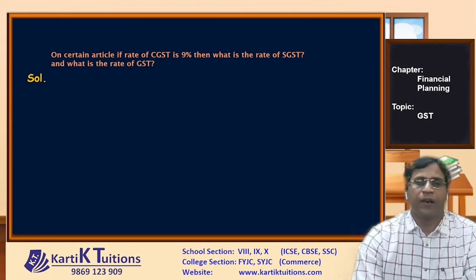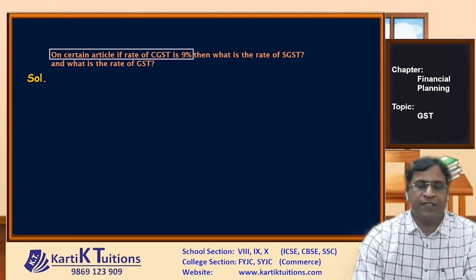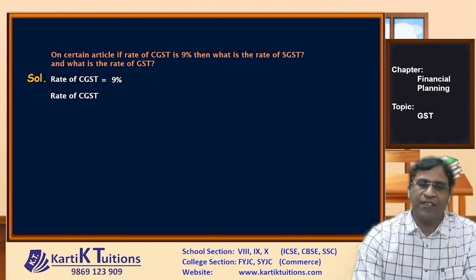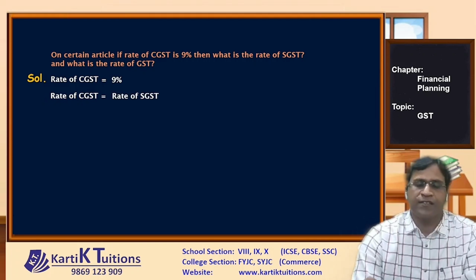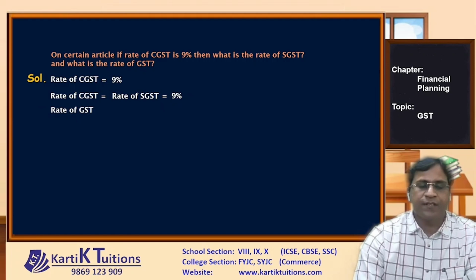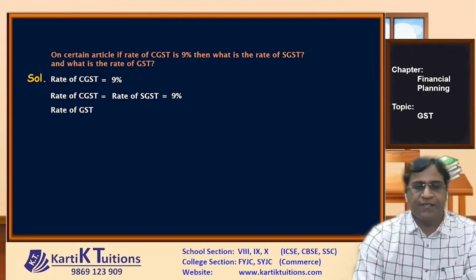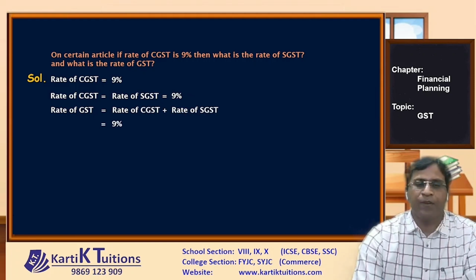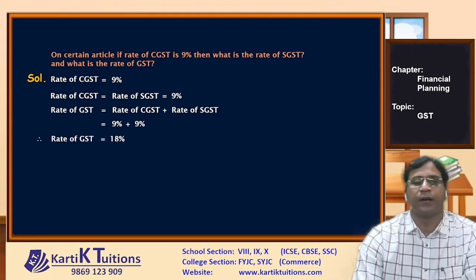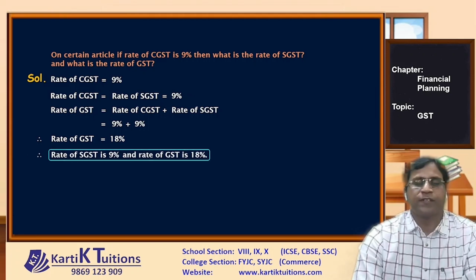On an article, if the rate of CGST is 9%, then what is the rate of SGST and what is the rate of GST? Now see, the rate of CGST is given to us as 9%. But we know very well the rate of CGST is equal to the rate of SGST. So in other words, the rate of SGST will also become 9%. Now GST is nothing else but what? CGST plus SGST. So the rate of GST will become the rate of CGST plus the rate of SGST. So in other words, it is 9 plus 9 that will become 18%. So therefore, the rate of SGST is 9% and the rate of GST is 18%.